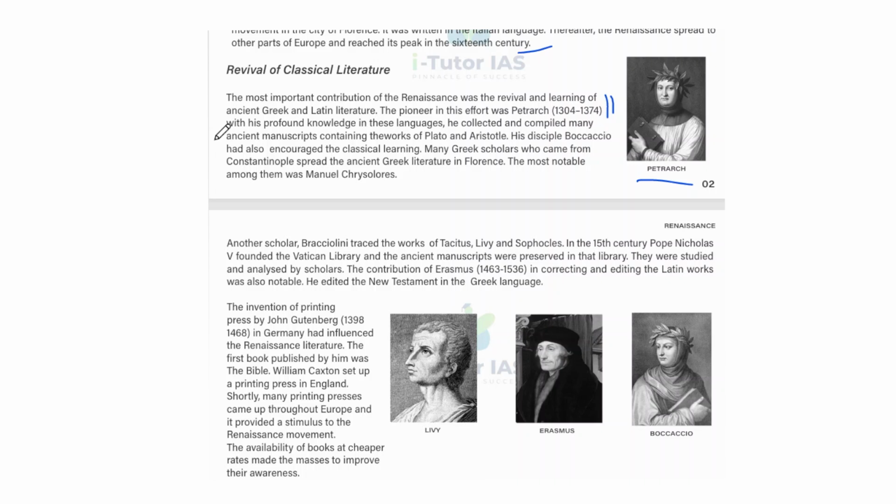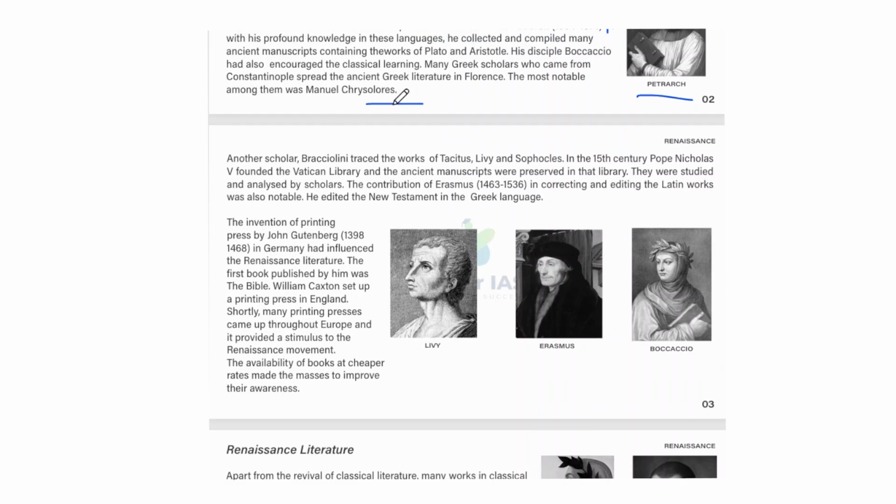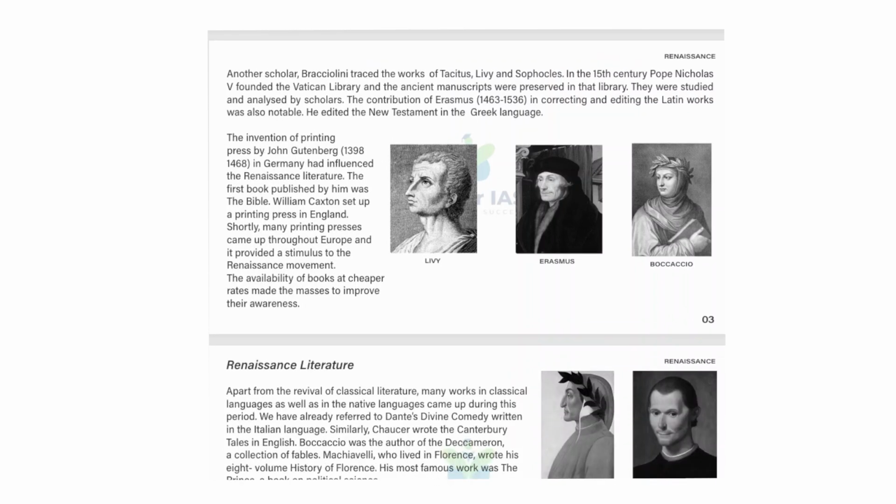His disciple Boccaccio had also encouraged the classical learning, and many Greek scholars who came from Constantinople spread the ancient Greek literature in Florence. The most notable among them was Manuel Chrysoloras. Pronounce it your own way, just take care of the spelling. And another scholar is Bracciolini, who traced the work of Tacitus, Livy, and Sophocles.